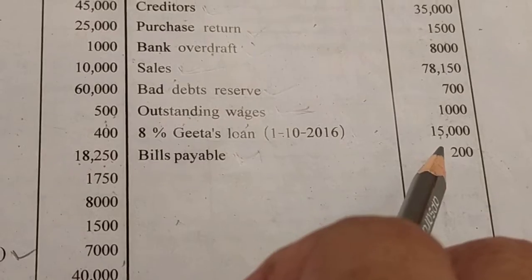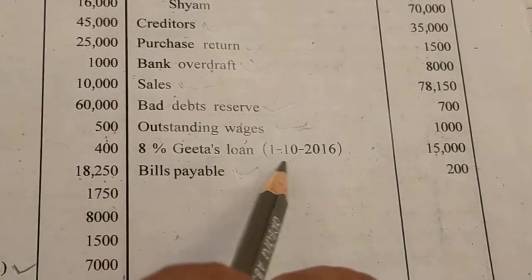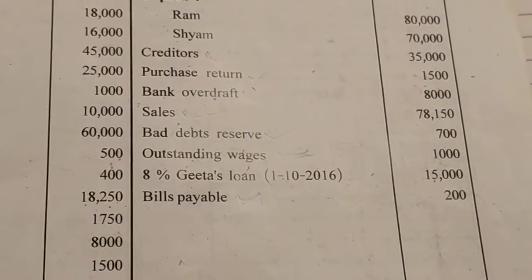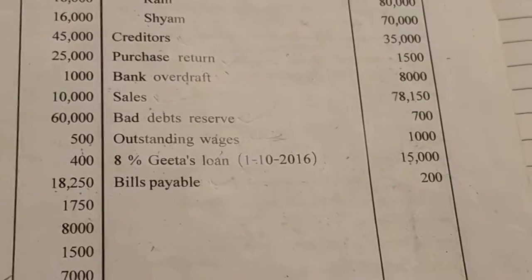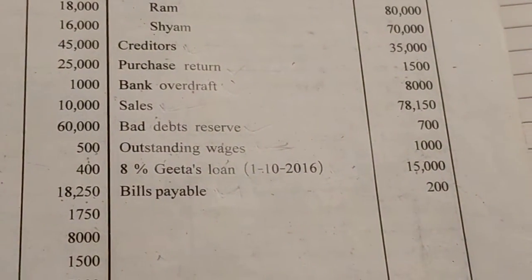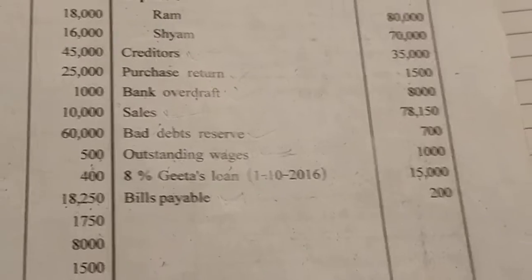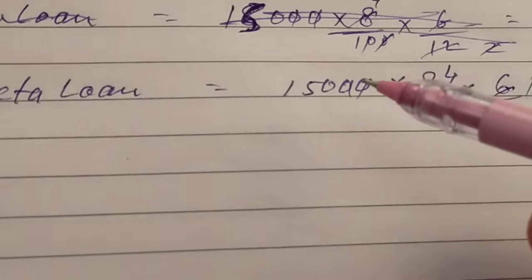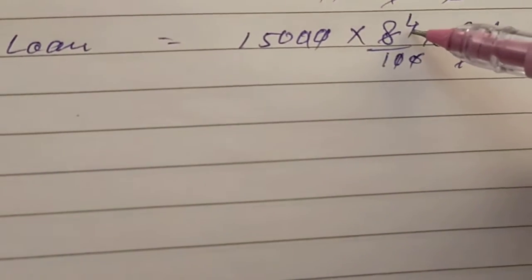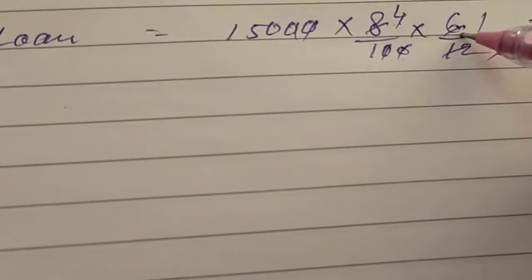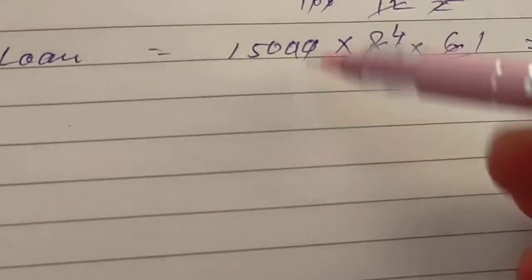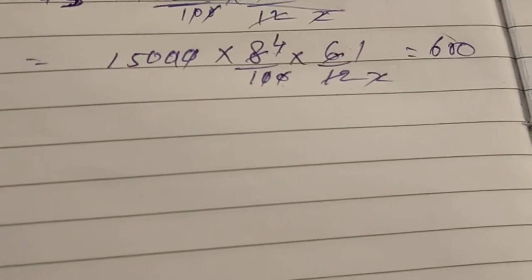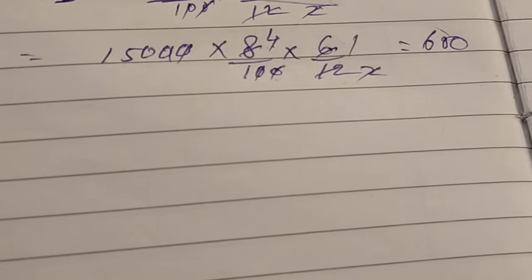Geeta's loan 15,000. Here she took it on 1/10/2016. Our accounting year closes on 31st March, so the remaining period is 6 months. So we will calculate 15,000 at 8% for 6 months. Here you can see the Geeta's loan calculation: 15,000 principal multiplied by 8 by 100 and for 6 months. If we calculate, then 600 interest will come out. So here we will put the 600 interest on Geeta's loan.